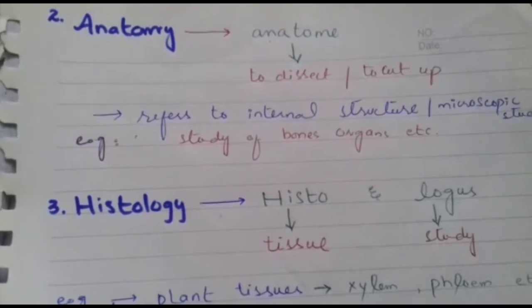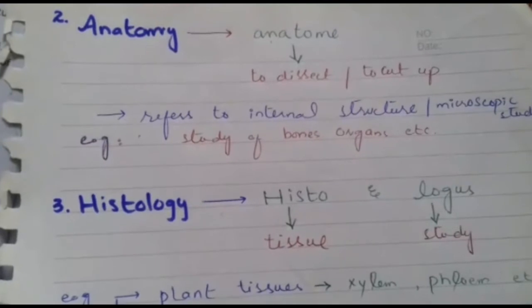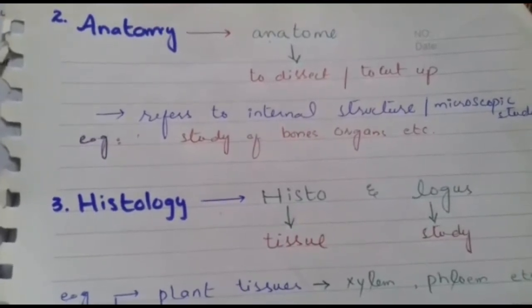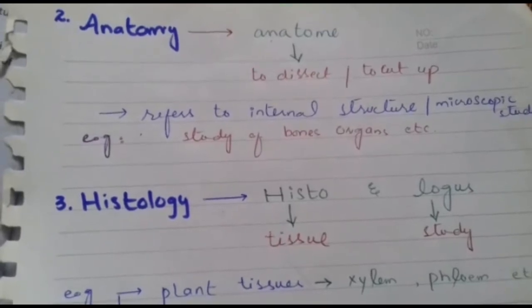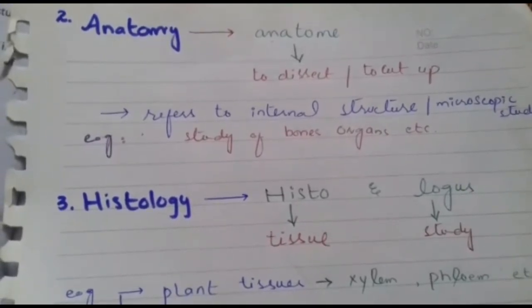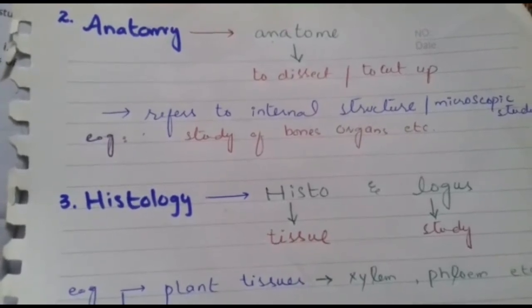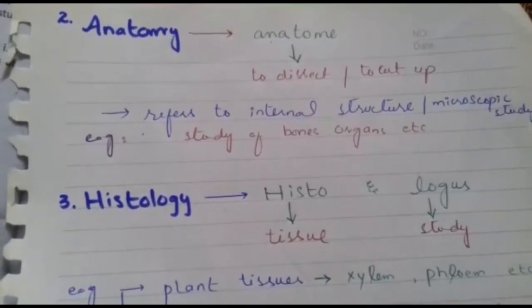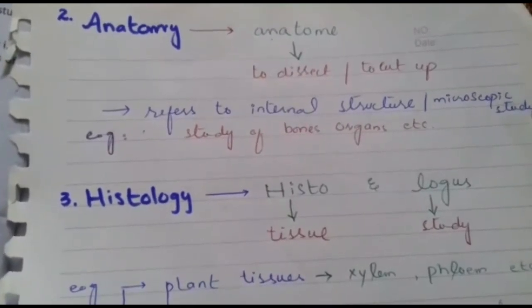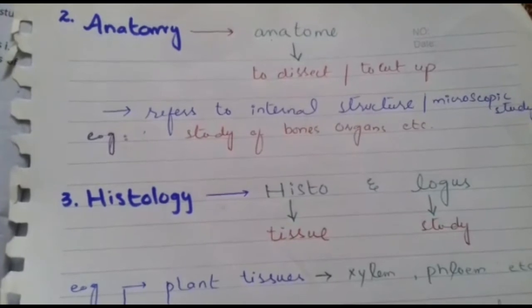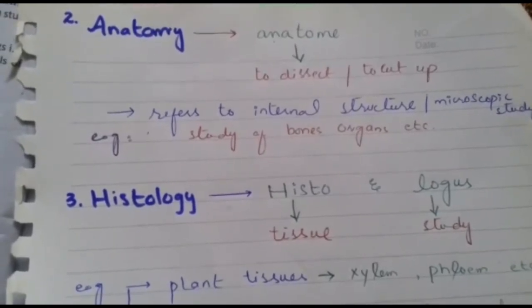It is commonly observed that when we cut up anything, we see its internal part. That is why anatomy is also considered the study of the internal structure of an organism. For example, if we study the bones or the organs, it constitutes anatomy because the bones and the organs lie internally within the body.